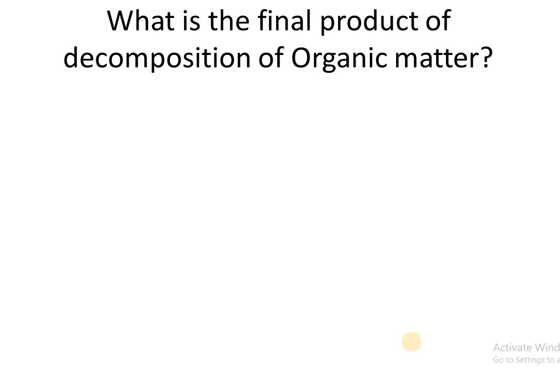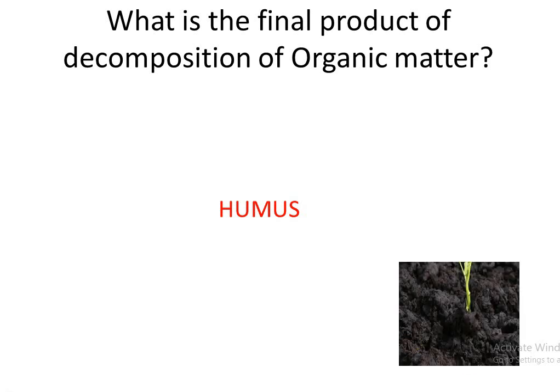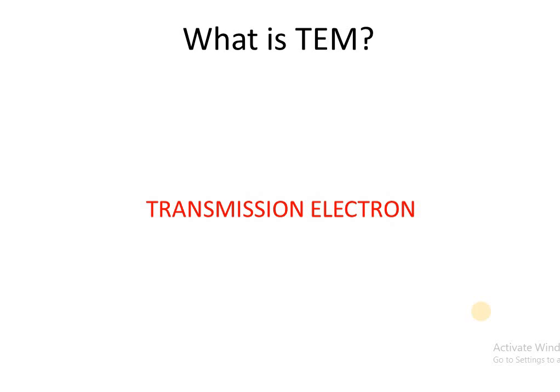What is the final product of decomposition of organic matter? We all know that it is humus. Humus is the final product of decomposition of organic matter. The organic component of soil formed by decomposition of leaves and other plant materials by soil microorganisms. Here the picture shows the humus components. What is TEM? Transmission electron microscope.